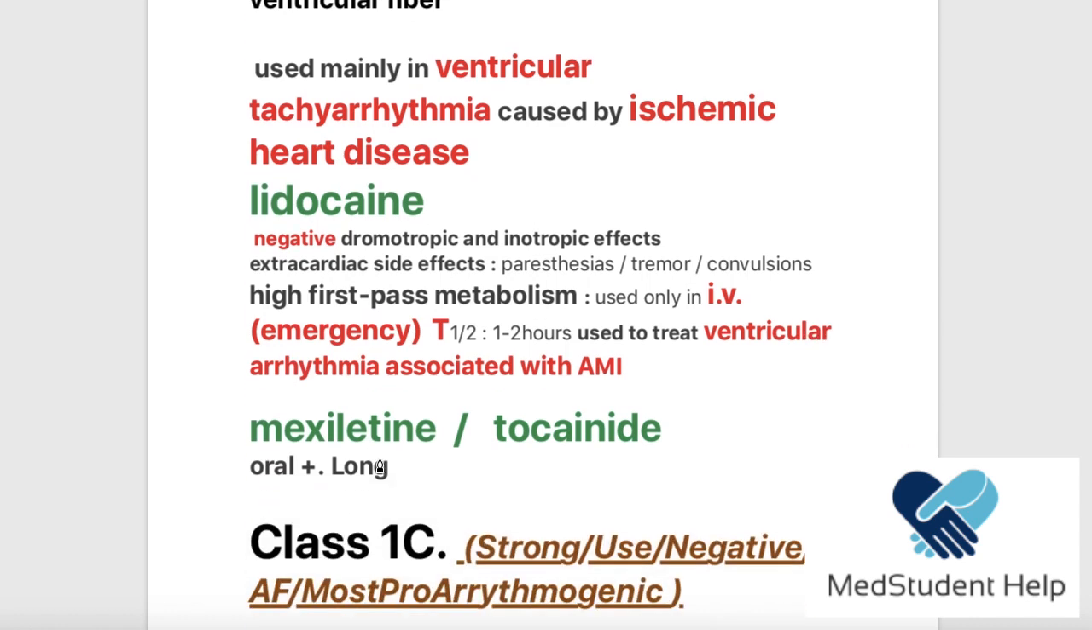Now, we have two more drugs in this category, mexiletine and tocainide. You don't need to memorize more about these drugs other than that they are given orally and they have a longer action. These drugs are basically derivatives of lidocaine. So the difference between them and lidocaine is that they can be given orally, their first pass metabolism is much less, and they act for a longer time than 2 hours.